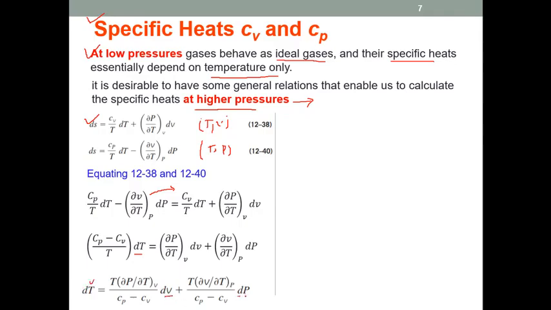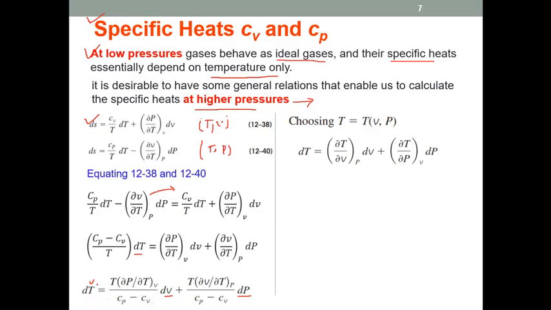Now further, if you carefully observe, this is like a total differential of temperature in terms of specific volume and pressure. So if we choose temperature as a function of specific volume and pressure, and if we take the total differential of the temperature, then dT will be equal to partial T by partial V into dV plus partial T by partial P into dP.